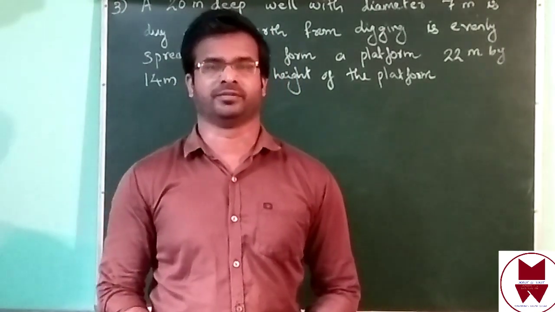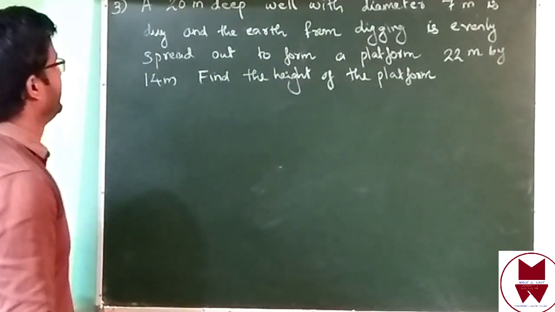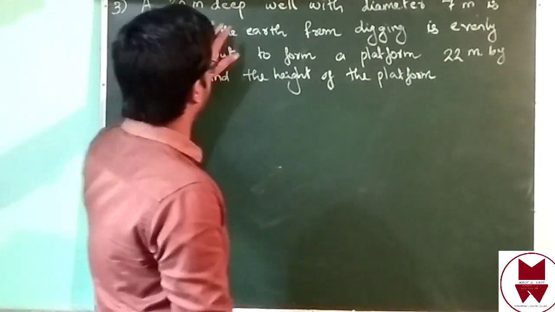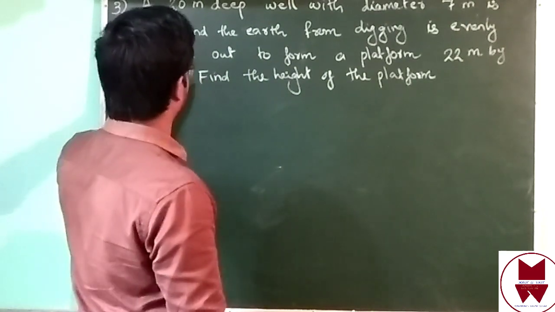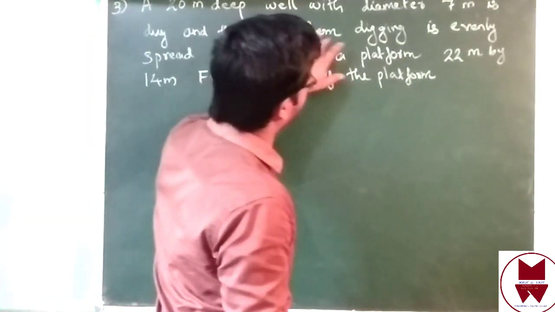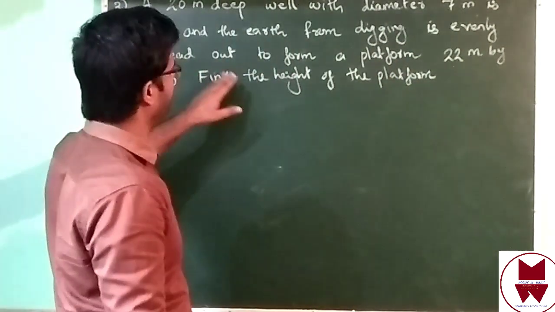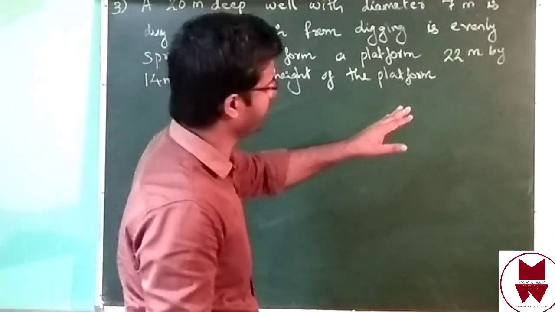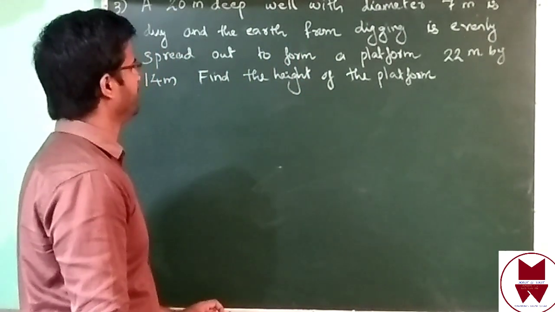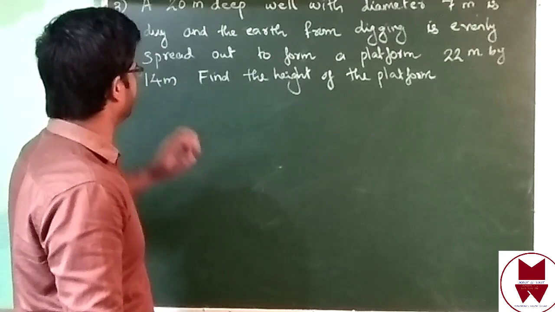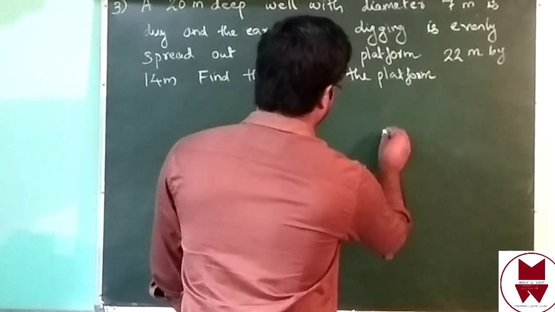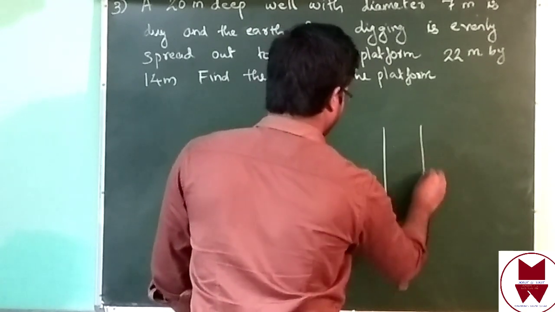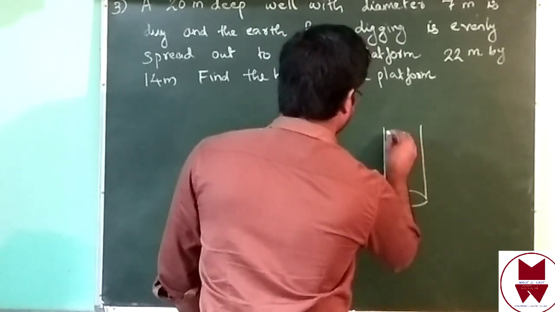Now we can see question number 3. A 20 meter deep well with diameter 7 meter is dug and the earth from digging is evenly spread out to form a platform 22 meter by 14 meter. Find the height of the platform. Then this is a well. Well means cylindrical shape.